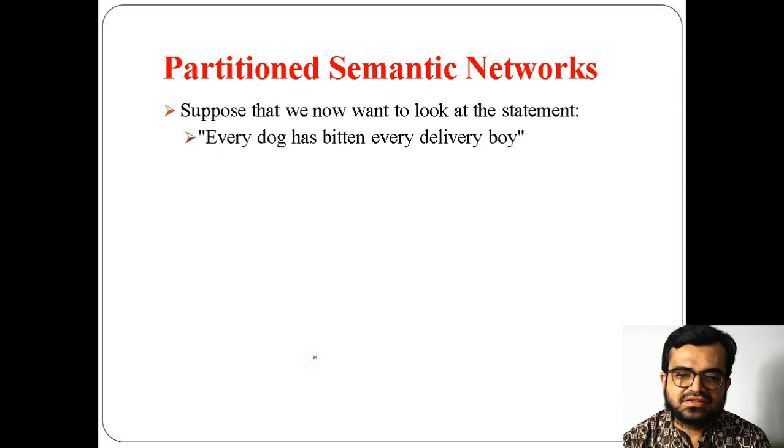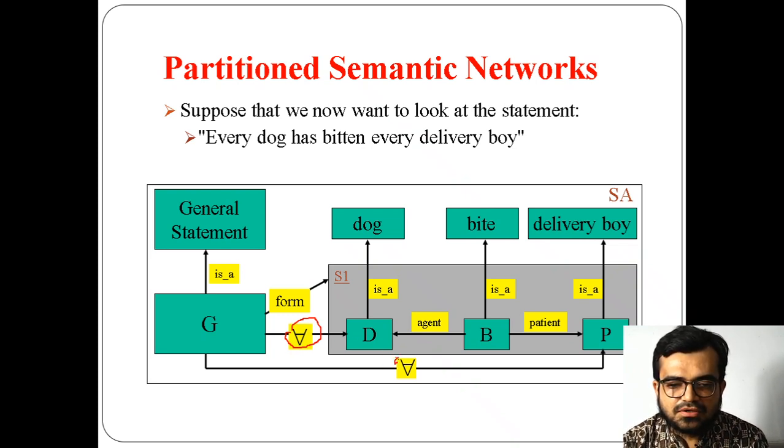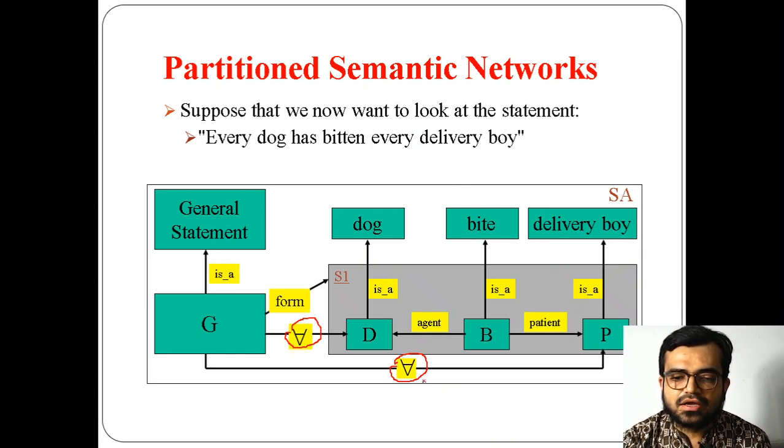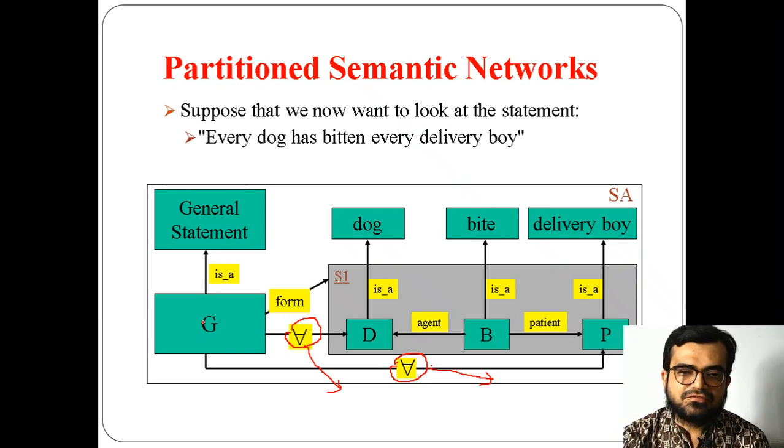In this one, the universal quantifier is applicable for every dog, and there is also a universal quantifier for every delivery boy, for all delivery boys. This stands for all delivery boys, and this stands for all dogs. Again, this is also a partition semantic. So based on the statements you can provide the semantic networks.